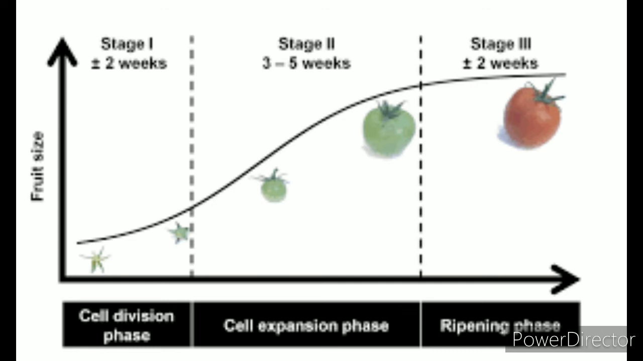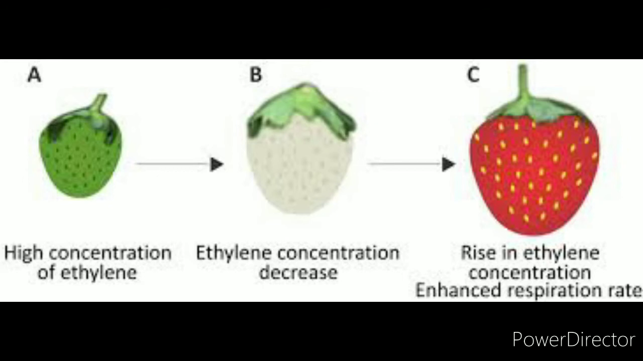So here is an example of a tomato given, and next one is an example of how a strawberry is formed. During cell division, there is a high concentration of ethylene. Then ethylene decreases during the cell expansion, and it again rises in concentration during the ripening stage, due to the enhanced respiration rate. And this is how the ripening of a fruit occurs.